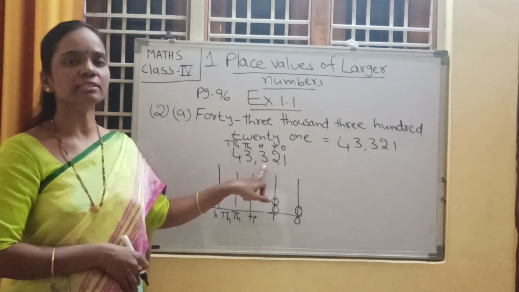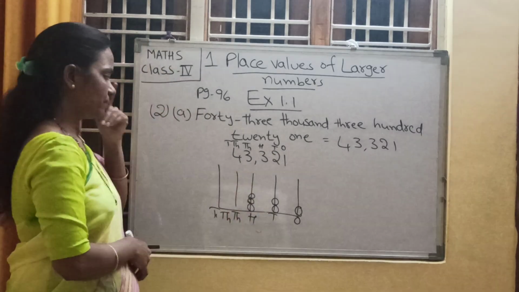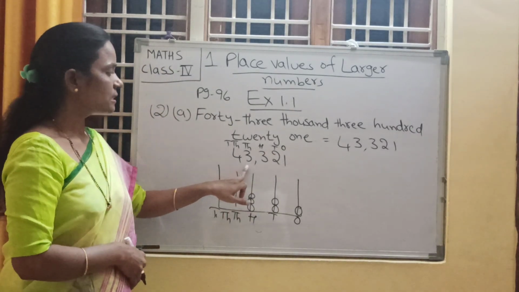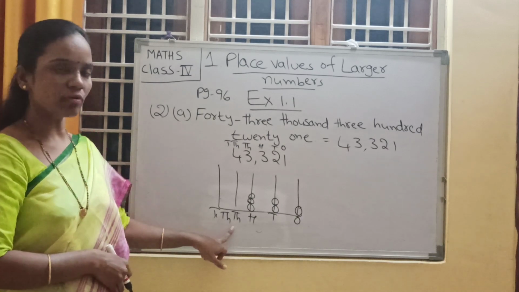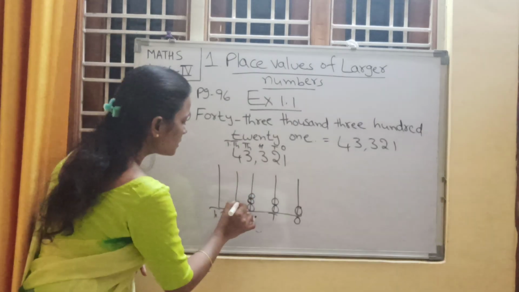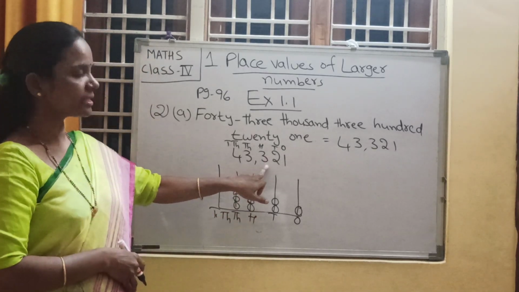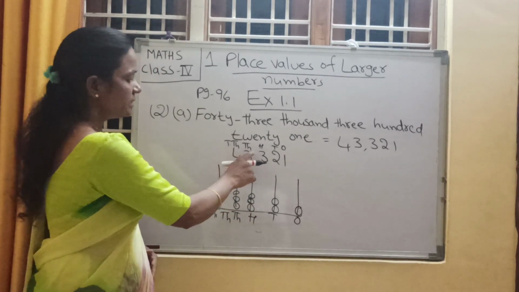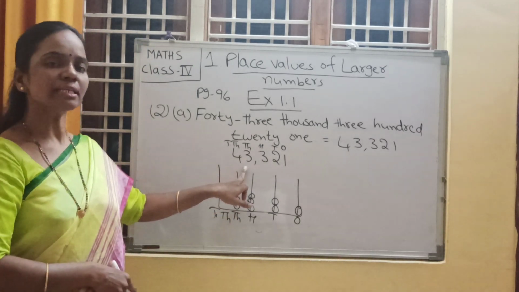So how many beads do we need to draw? 3 beads: 1, 2, 3. In thousands place also, the number is 3, so draw 3 beads.